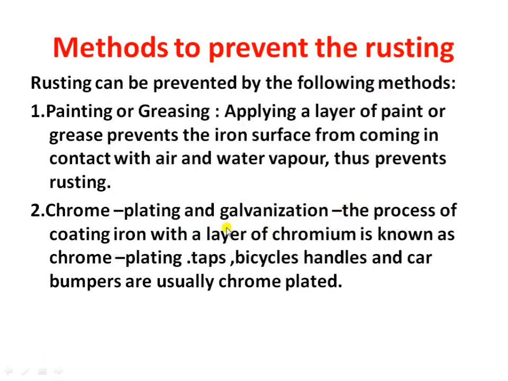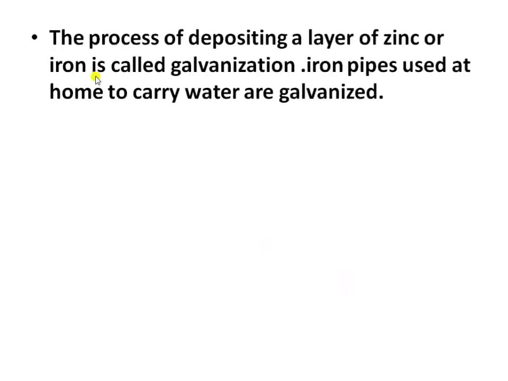The process of coating iron with a layer of chromium is known as chrome plating. Taps, bicycle handles and car bumpers are usually chrome plated. And the process of depositing a layer of zinc on iron is called galvanization.